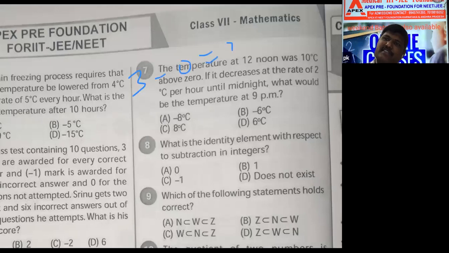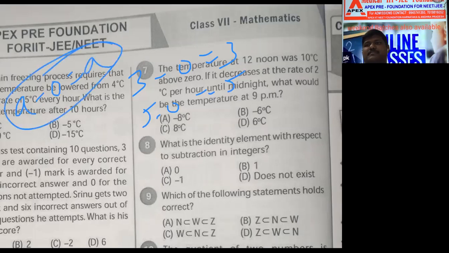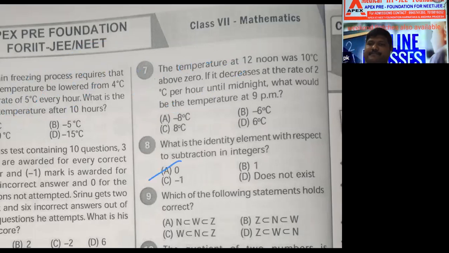3 minus 0 is 3. Correct? 5 minus 0 is 5. Identity means a minus 0 equals a. That's it. 0.